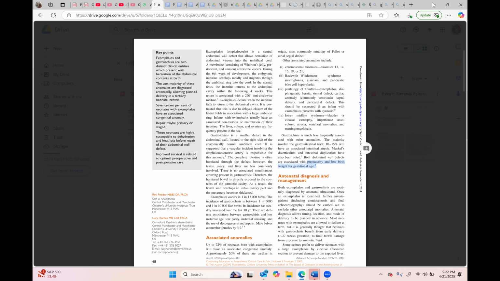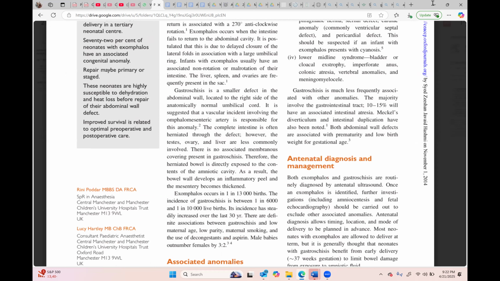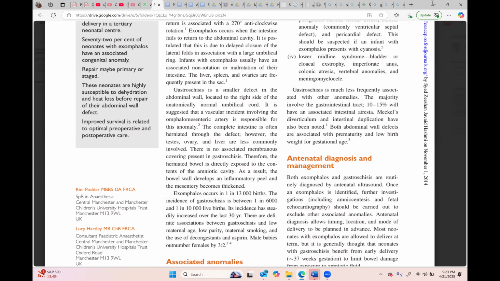In gastroschisis, there is no peritoneal covering of the gut that is coming out, and there are increased chances of dehydration and infection. Gastroschisis is more dangerous than omphalocele because there is more chance of rupture.